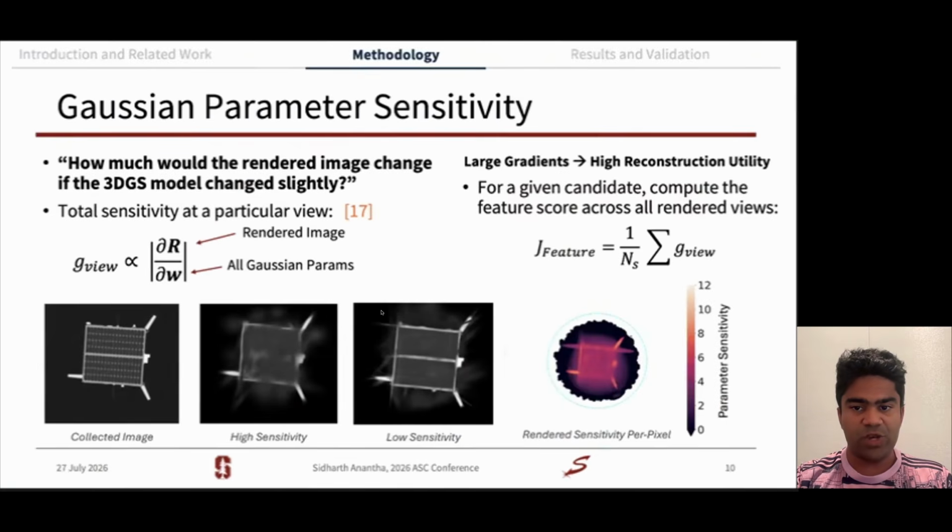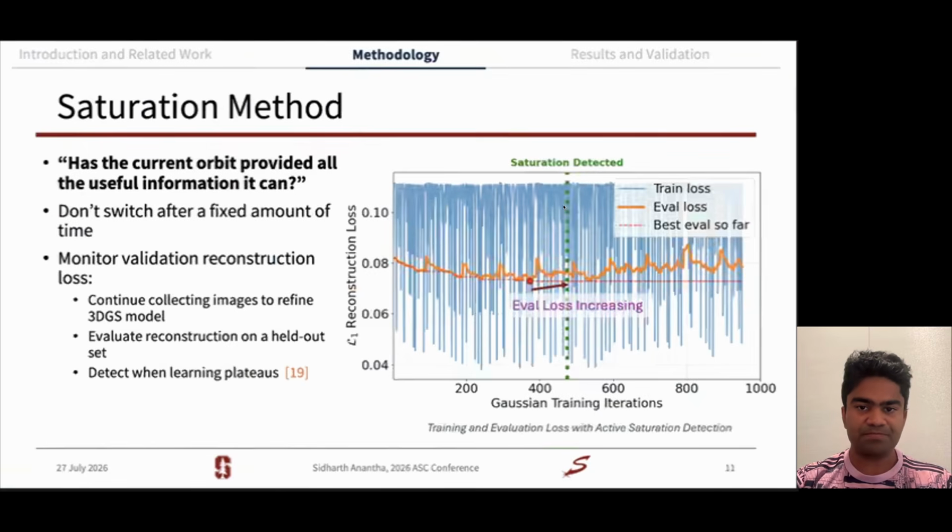On the contrary, we have a better refined model here, where the same Gaussian perturbation has a small impact on the rendered image. We can compute the per pixel sensitivity, as seen in this map, sum it across an image, and then for a given candidate orbit, we predict the viewpoints it will see, and we can compute the average sensitivity score we expect to see across all those images collected by that candidate. Then we get the feature score, which is the reconstruction utility of that candidate, and we'll use that to assess how useful the views from that candidate are.